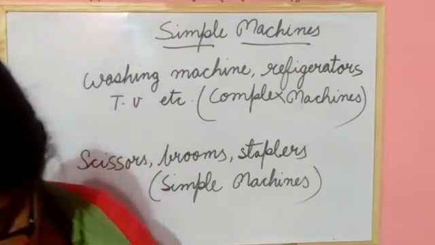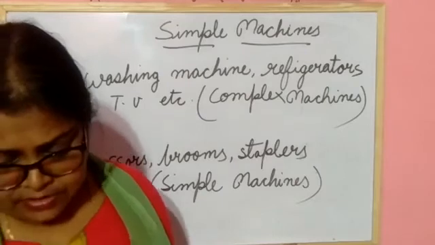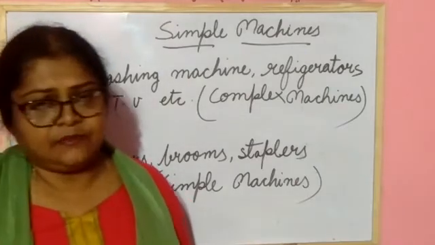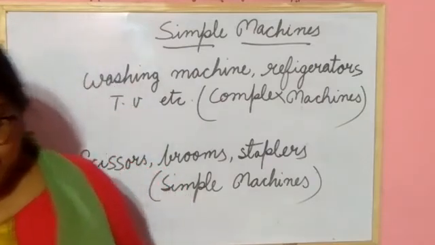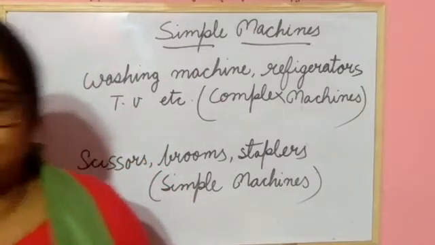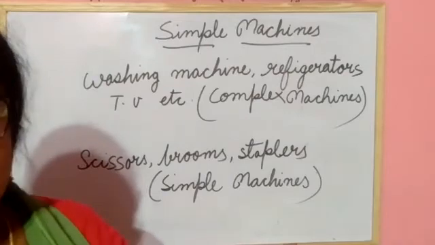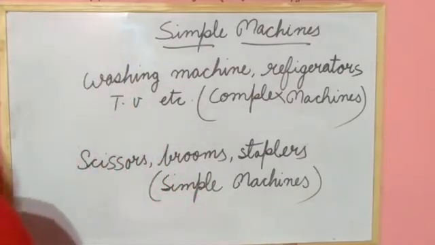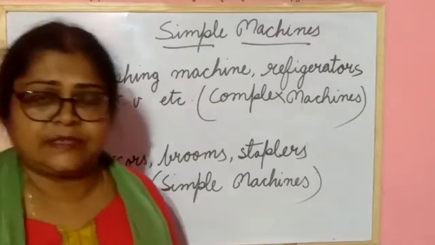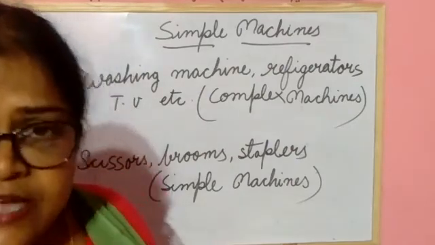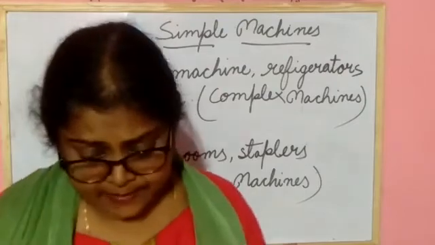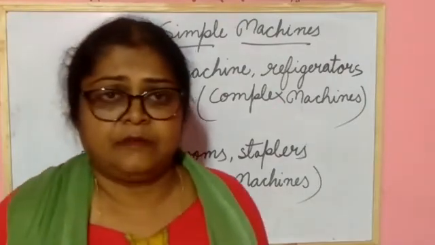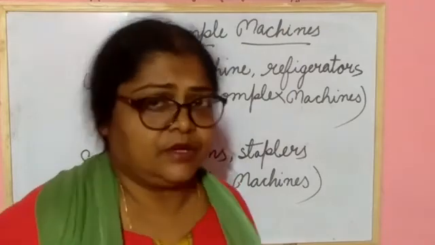Simple machines make our work easier in some ways: by increasing the amount of force applied, by changing the direction of force applied, or by increasing the speed of doing work.